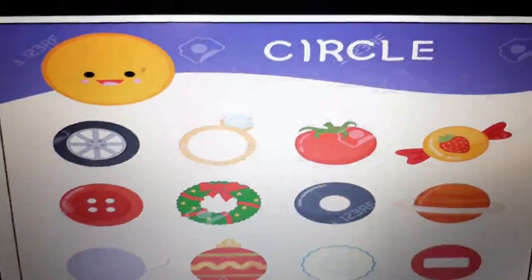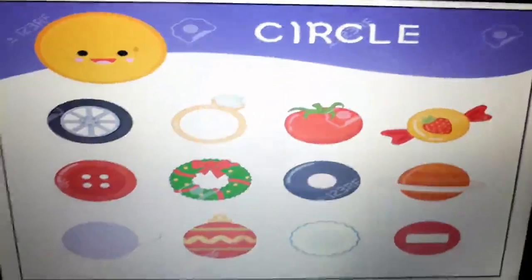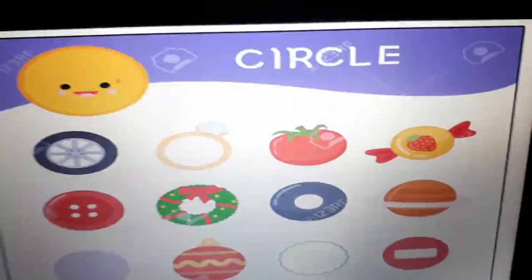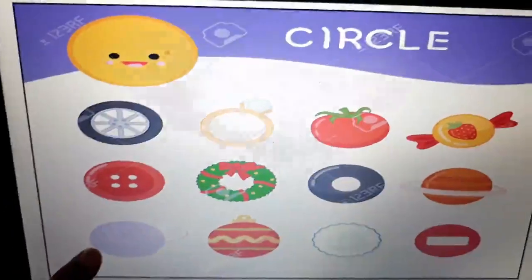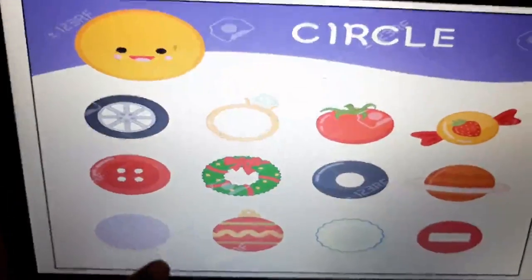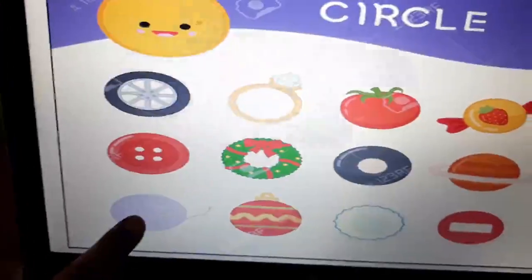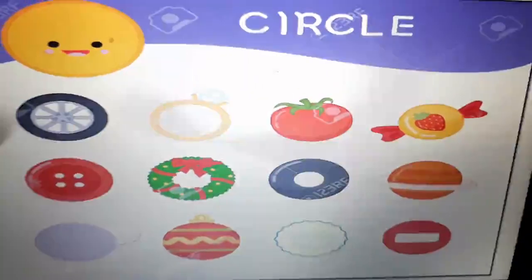So the first shape we have is the circle shape. See, we have so many objects with circle shape. We have a tire, a button. Wow, what's this? It's a yarn of wool, a ball of wool, isn't it? Again, that is circle in shape. Can you see this ring? The ring has a circle shape, can you see?